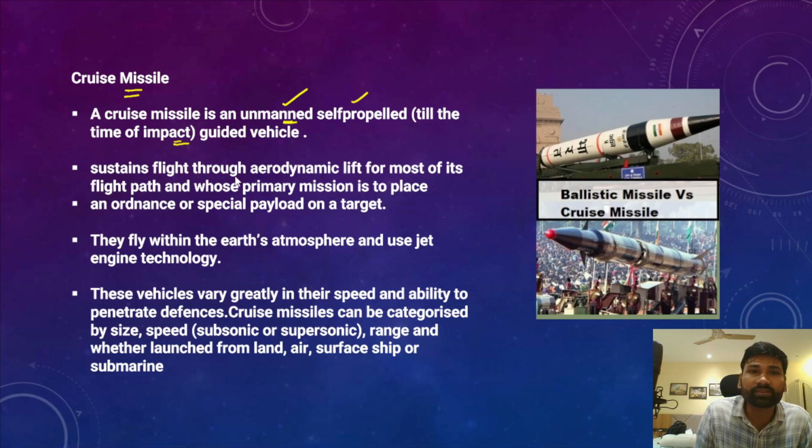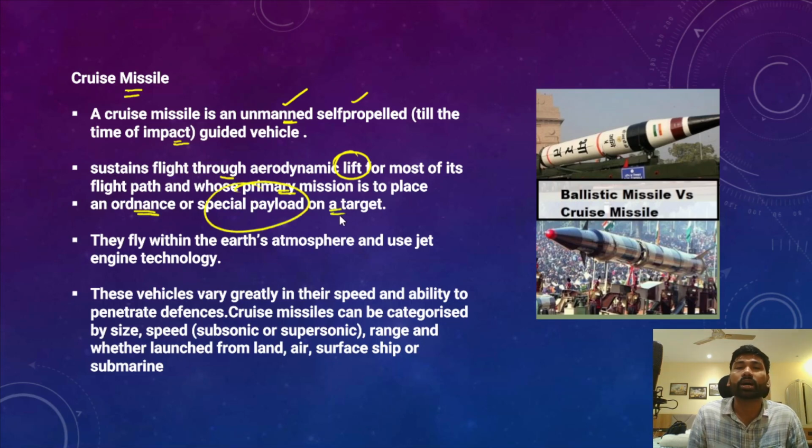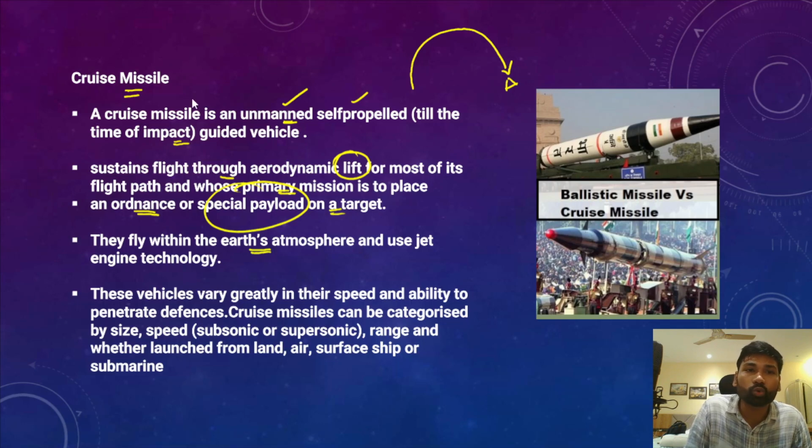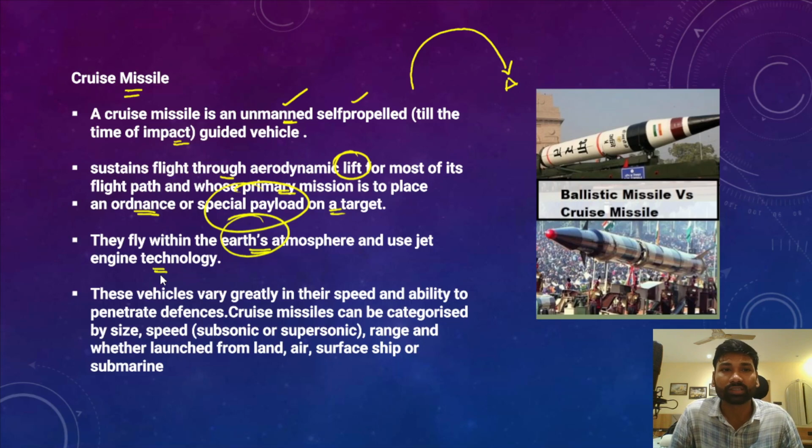And it also sustains the flight through aerodynamic lift for most of its flight path, and its primary mission is to place an ordnance or a special payload on a target. So they fly within the Earth's atmosphere, but with respect to the ballistic missile, that was not the case. Ballistic missiles fly out of the Earth's atmosphere and then use the gravitational force to hit targets on the ground. Okay, but cruise missiles fly within the Earth's atmosphere and use jet engine technology.